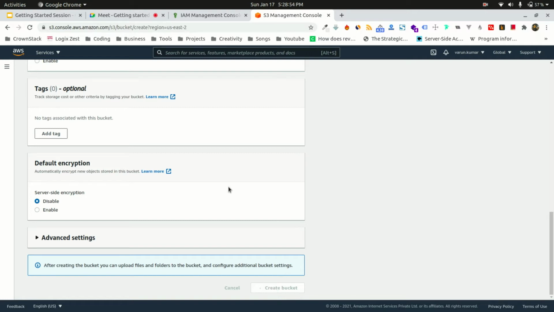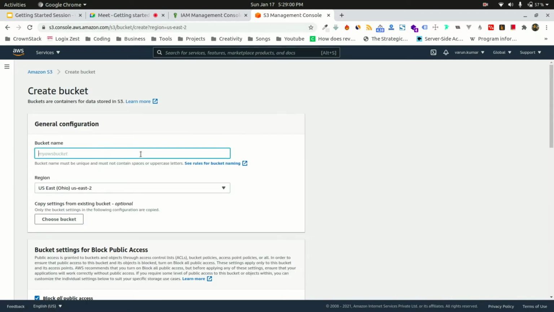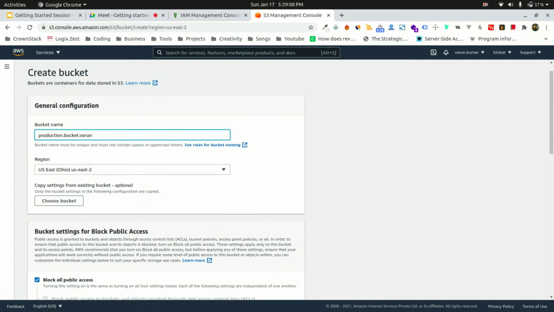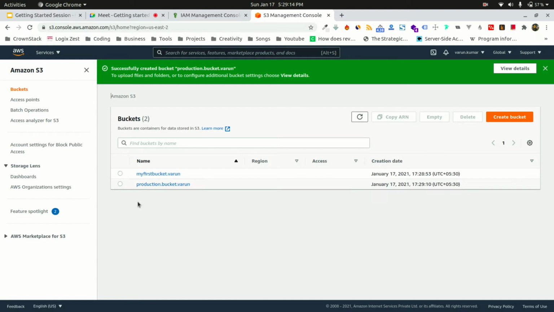Suppose I have a bucket over here and I have one more bucket, let's say production bucket. So I have two S3 buckets with me.